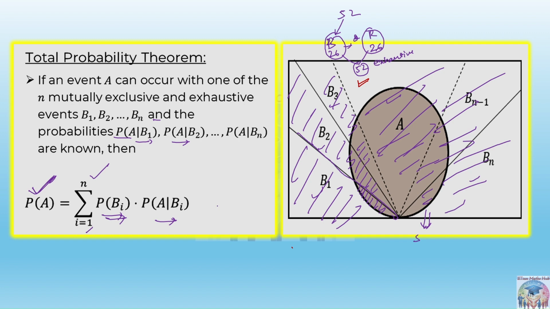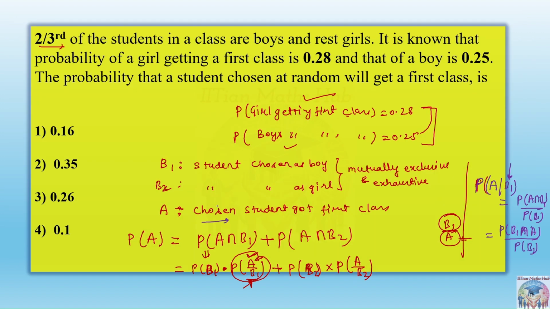So all the things are about the event A. If you use B1 intersection A, then in the denominator the probability of A will come, or we can say probability of A will be multiplied. But probability of A you are already finding out. Got the idea?